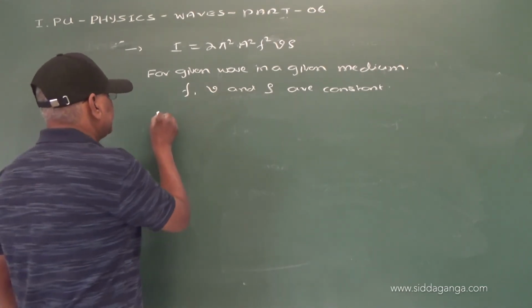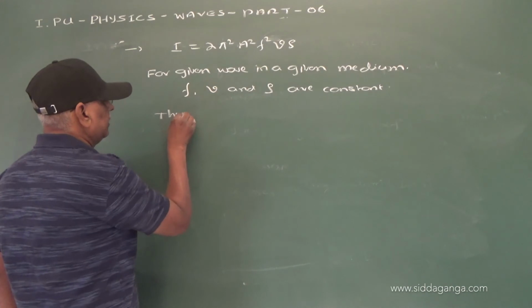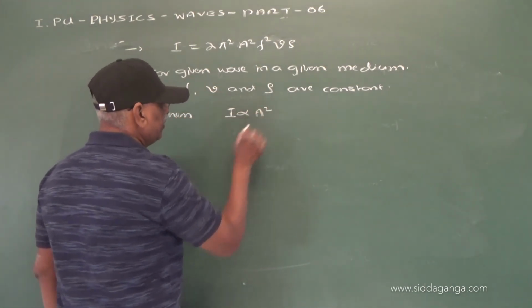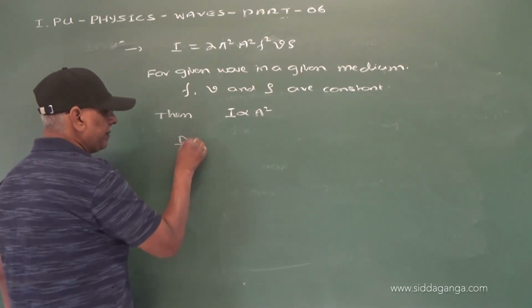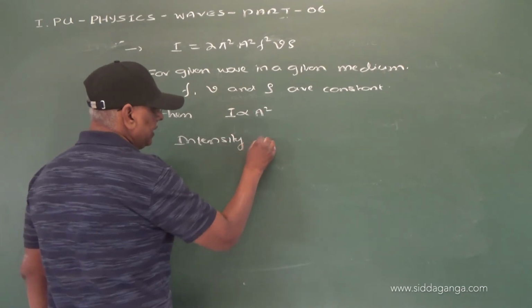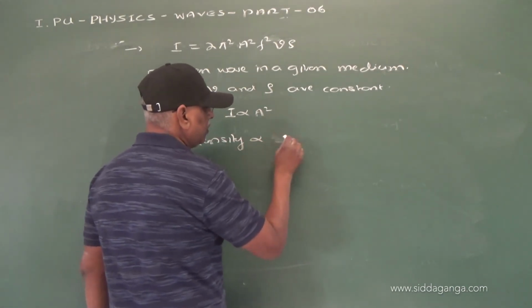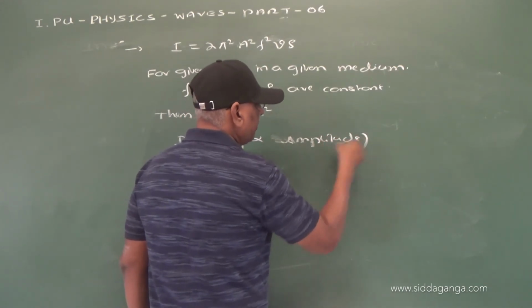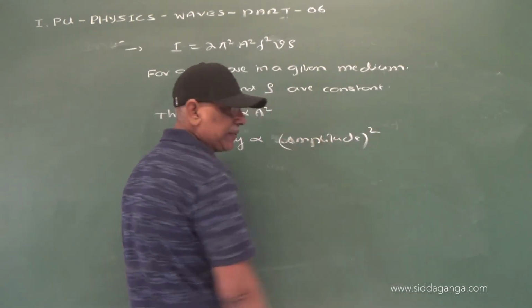Then in this case, I is directly proportional to A square, that is, intensity is directly proportional to amplitude square.